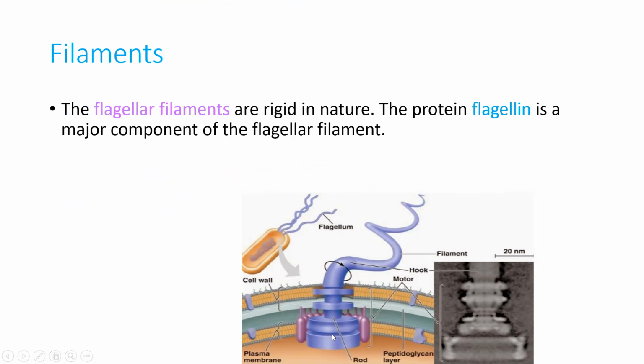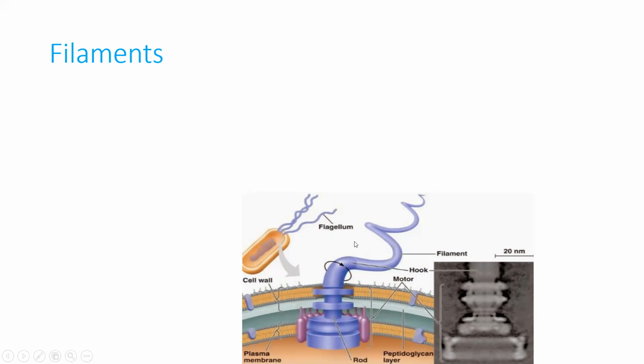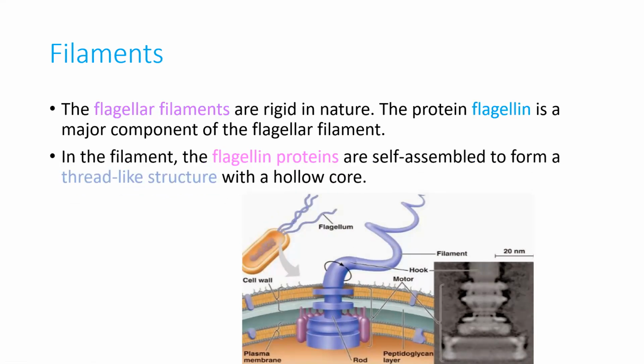The flagellar filaments are rigid in nature. This is the filament. The protein flagellin is a major component of the flagellar filament. Look at here, this is the filament, just like a hair-like structure. This filament is made up of a flagellin protein. In the filament, the flagellin proteins self-assemble to form a thread-like structure with a hollow core.